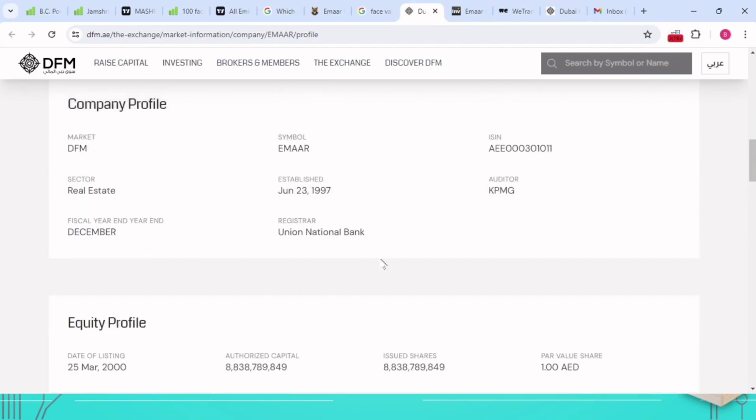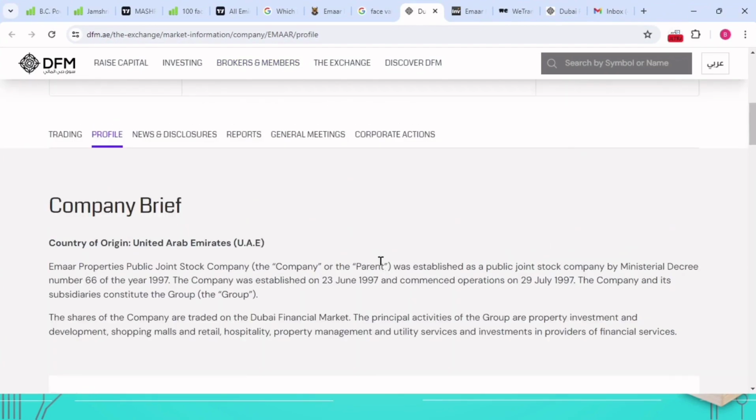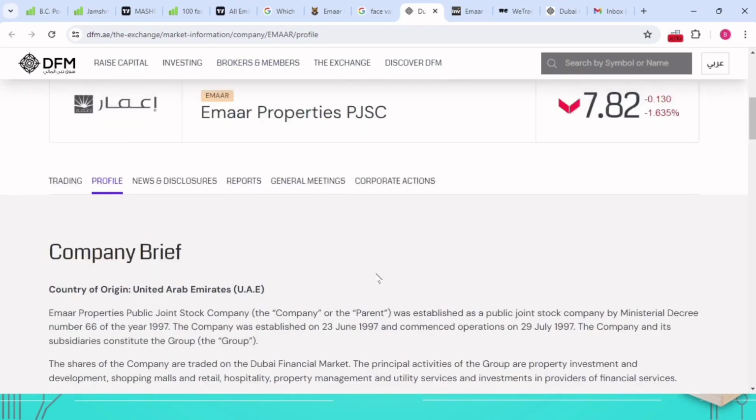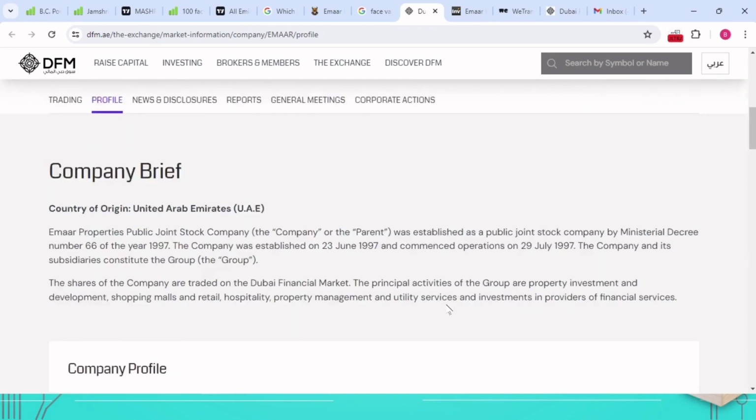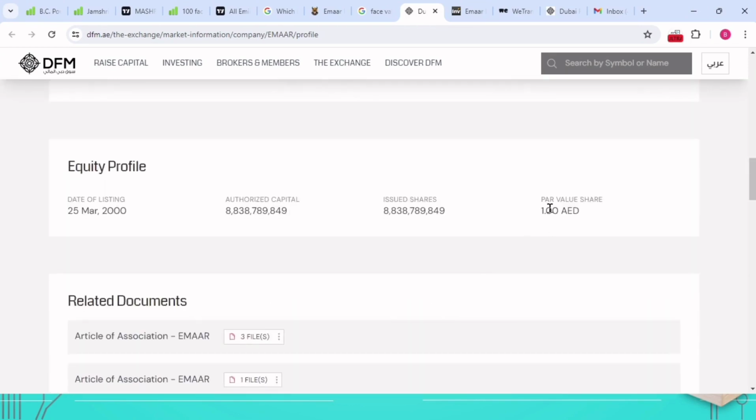See here, this is a UAE DFM listed stock. The stock name is MR Properties. From here, you can look at the par value. They mention a par value of share as 1. Par value and face value are the same. In UAE, they use the word par value.